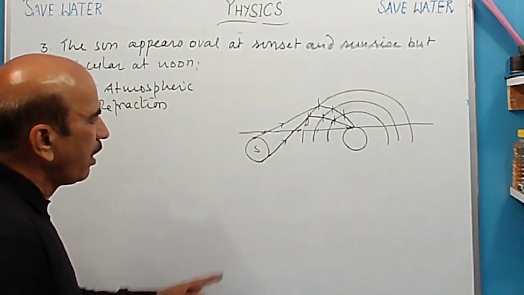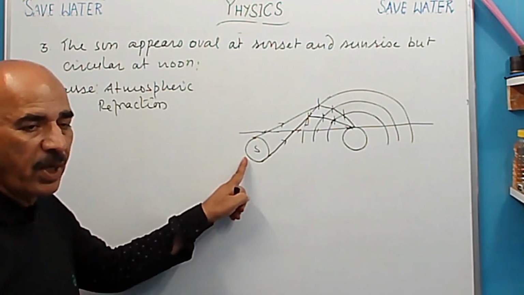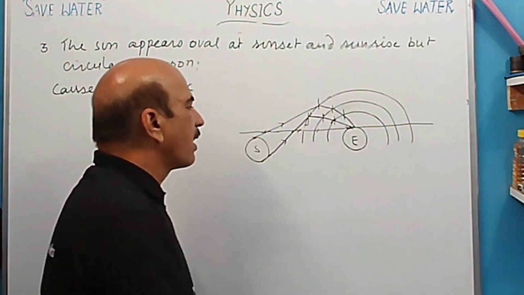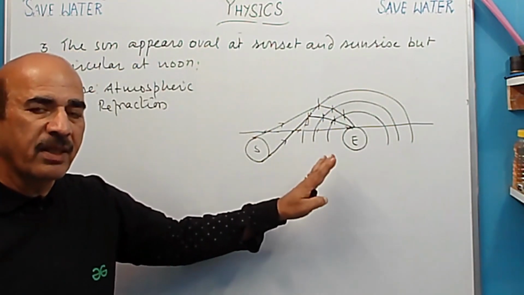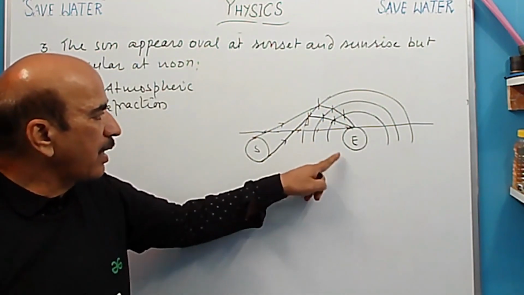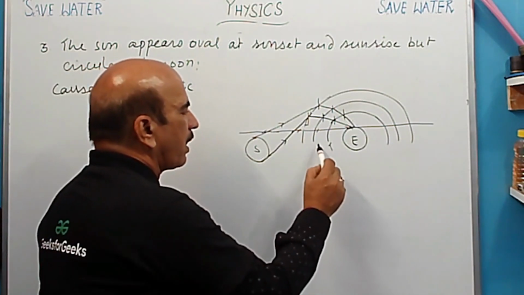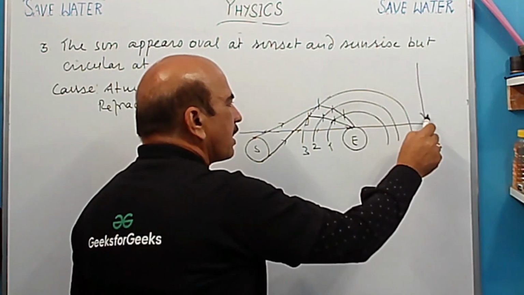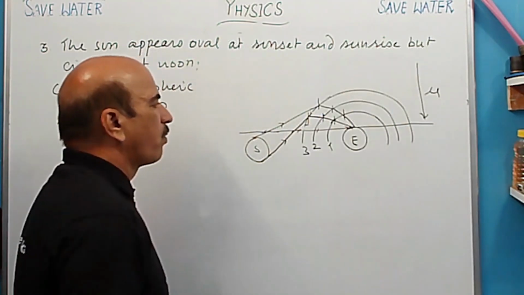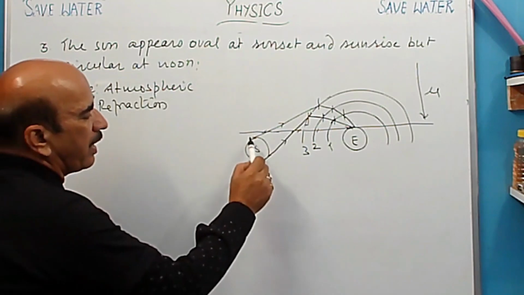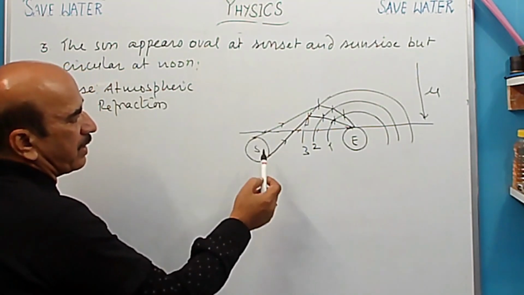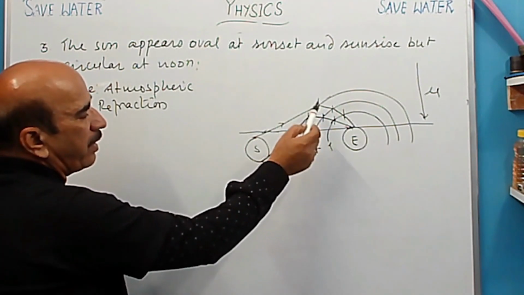यहाँ पर आएगा. So sun is here, below horizon, and this is the earth. An observer is here. Here diagram I have completed earlier. Okay, just to save time. And these are the different layers of air. So this is 1, 2, 3, and we know that refractive index it increases when we are coming downward. So here rays of two light are starting. एक sun के ऊपर से और एक sun के नीचे से यहाँ से शुरू हो रही है. And these are entering into the atmosphere.